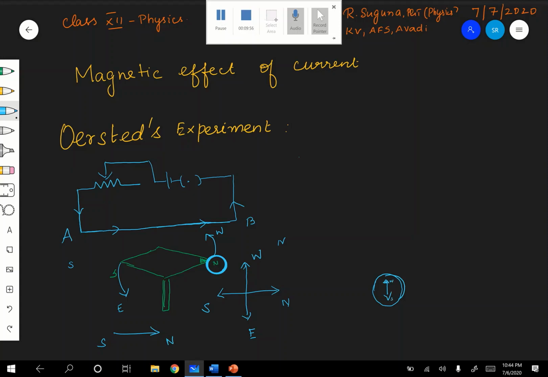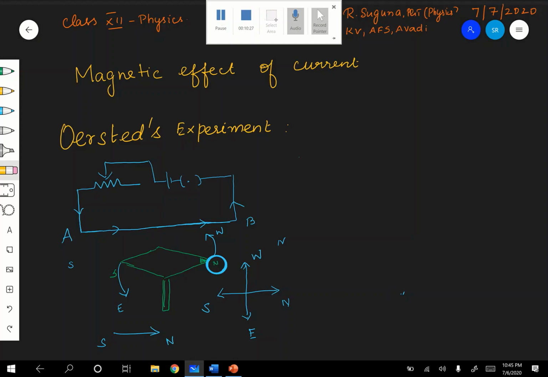When you rotate it, whatever you do, finally it will come to rest. The needle will come to rest only in the north-south direction. So why? What is the reason?